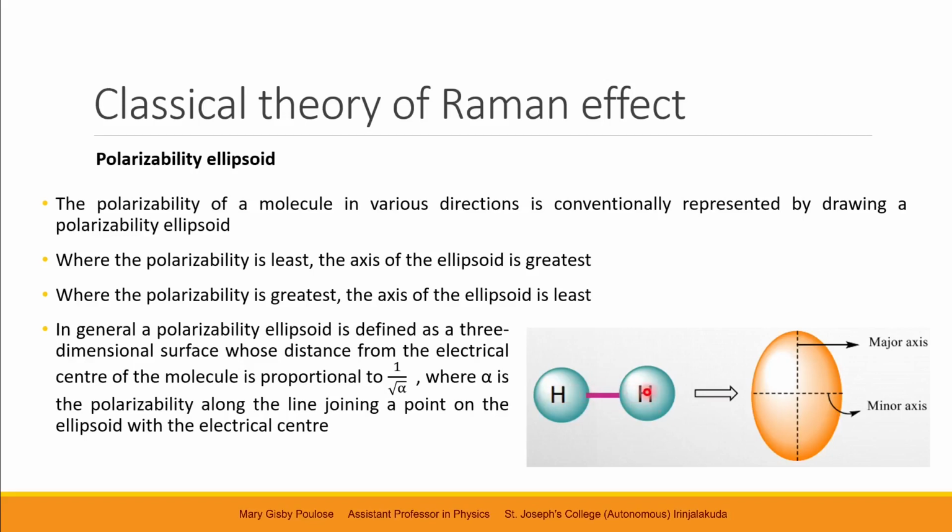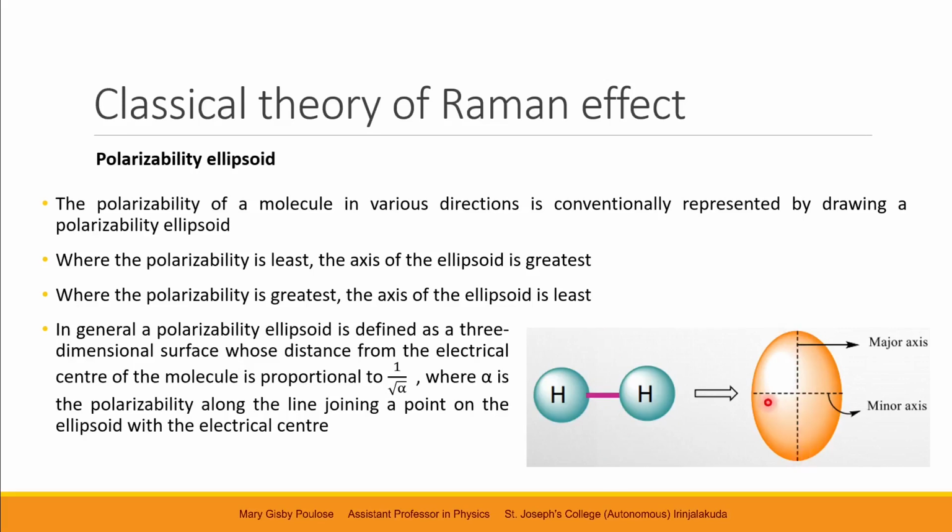Hence, 1 by root alpha implies that the distance in this ellipsoid should be minimum. Again, in this direction, the polarizability is least. It implies the distance is proportional to 1 by root alpha, that is, the distance should be maximum. And hence, we have this axis as the maximum.